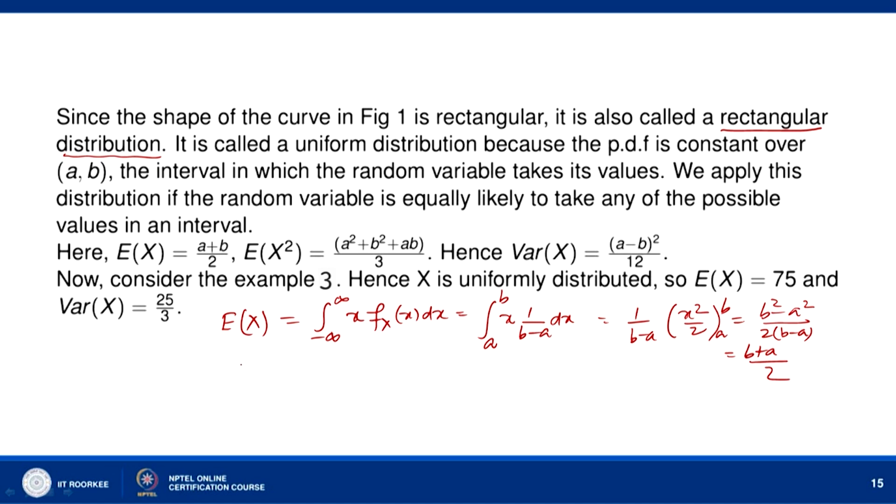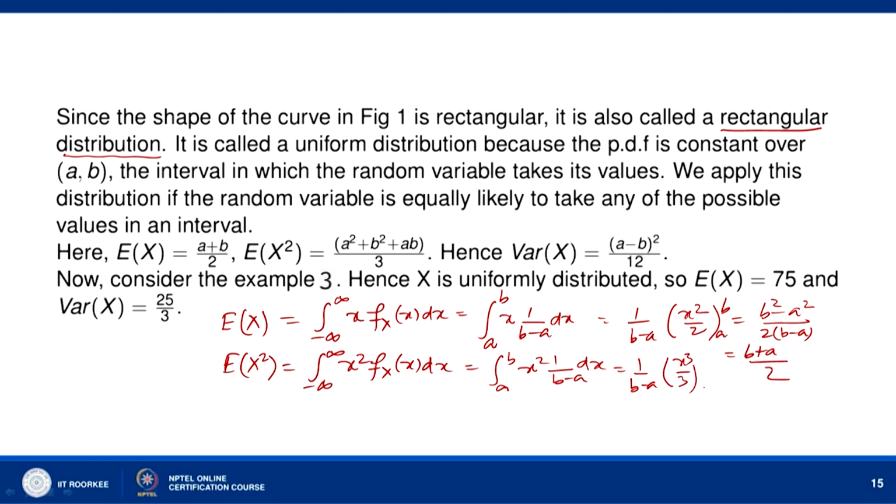Similarly, if we calculate E[X square], it will be the integral from minus infinity to infinity of x square f_X(x) dx. This is equal to the integral from a to b of x square times 1 over b minus a dx, which equals 1 over b minus a times x cube by 3 from a to b. So this is 1 over b minus a times (b cube minus a cube) divided by 3, which is (b square plus a square plus ab) divided by 3.